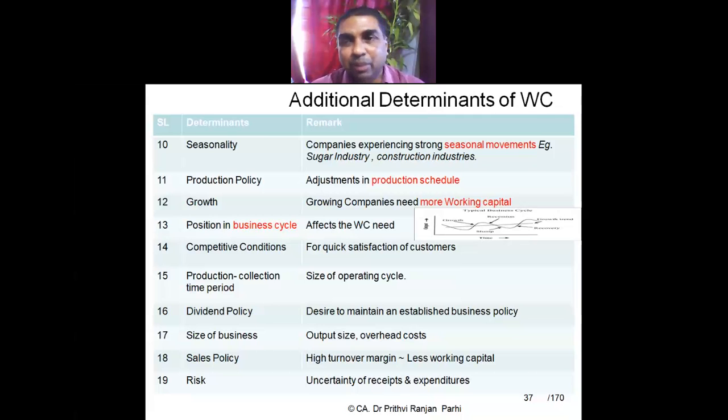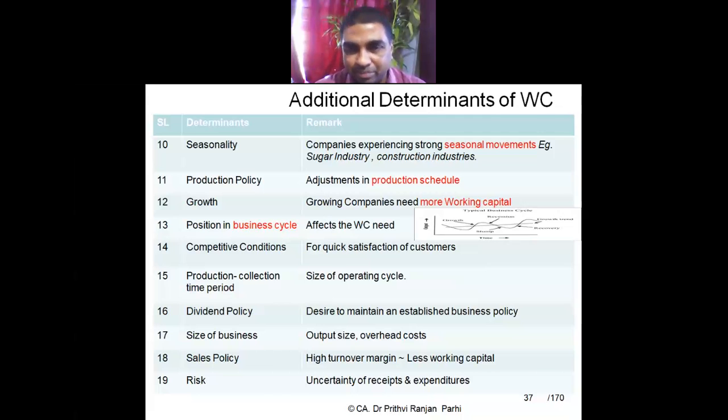Production, collection, time period. So the size of the operating cycle. In the previous class we understood what an operating cycle or cash to cash cycle is. That means how cash is converted into raw material, then work in progress, then finished goods, then debtors, then again cash is realized. Okay. So depending upon the size of this operating cycle, whether it's a small cycle of let us say 7 to 8 hours or a big cycle of 1 year, the working capital requirement gets affected by the length of that cycle.